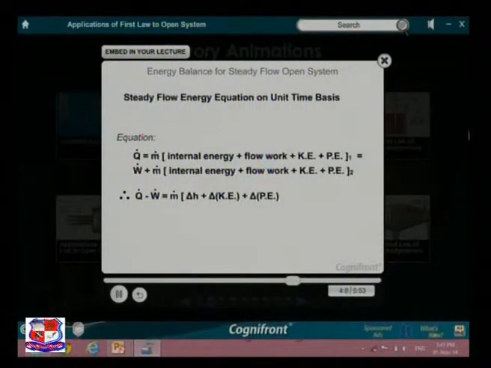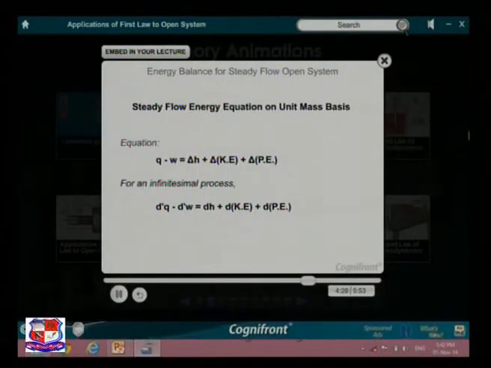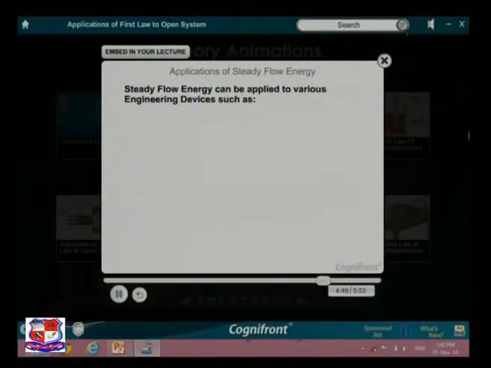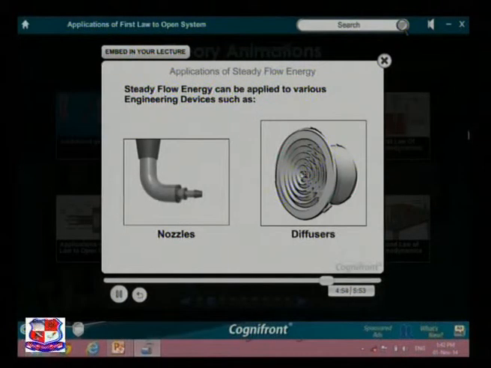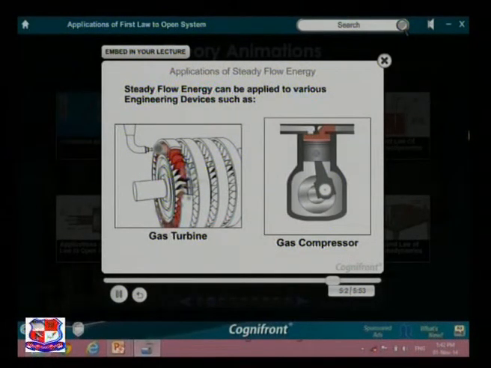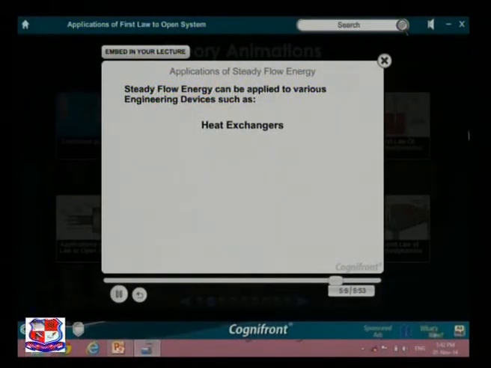The steady flow energy equation on unit time basis can be expressed as follows. The steady flow energy equation on unit mass basis can be expressed as follows. The steady flow energy equation on total time basis is given as follows. The steady flow energy equation can be applied to various engineering devices such as nozzles and diffusers, hydraulic turbines and pumps, gas turbines and compressors, boilers and heat exchangers such as condensers.